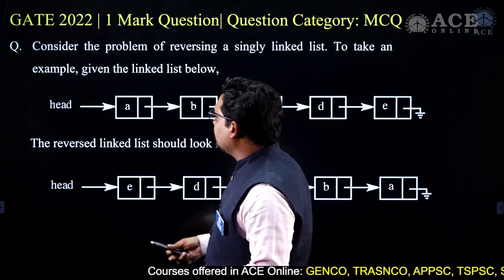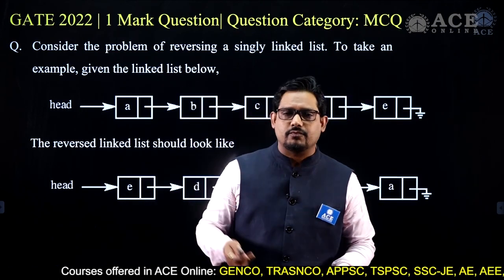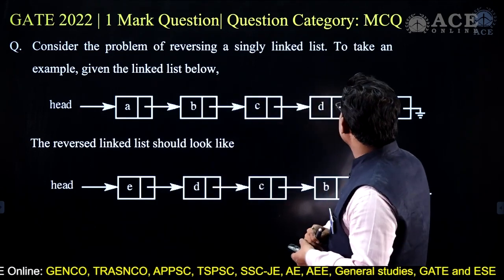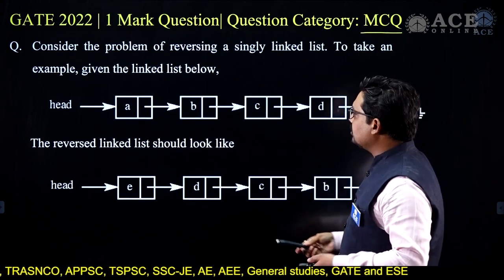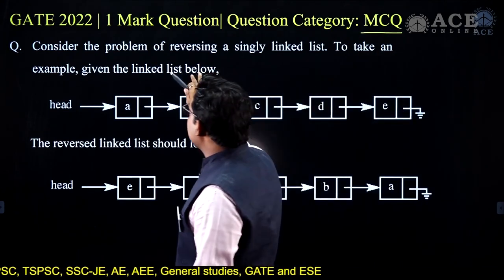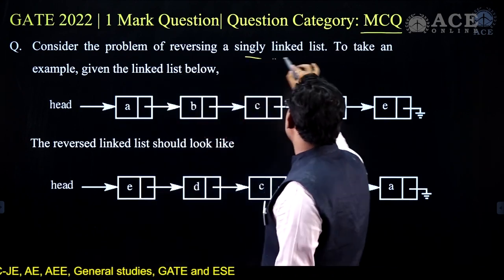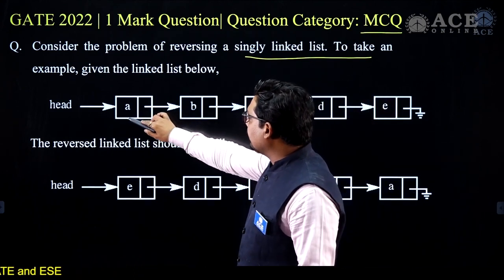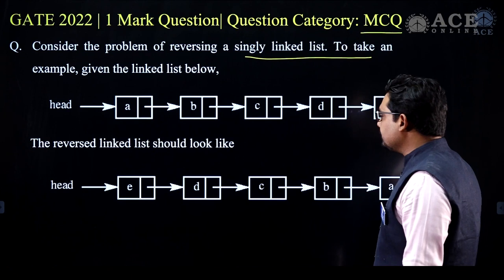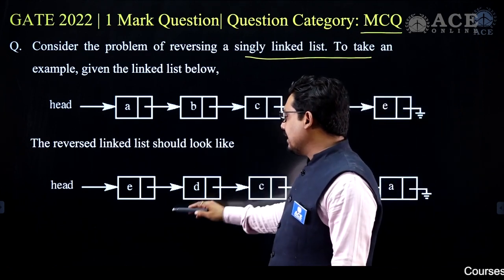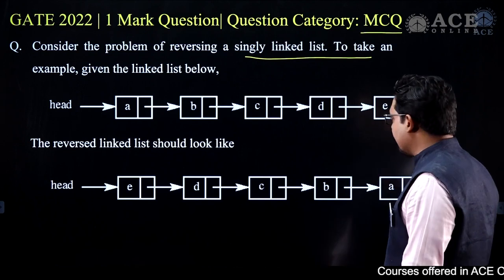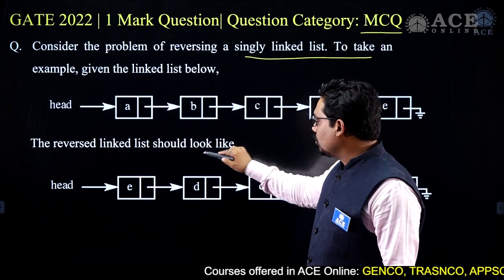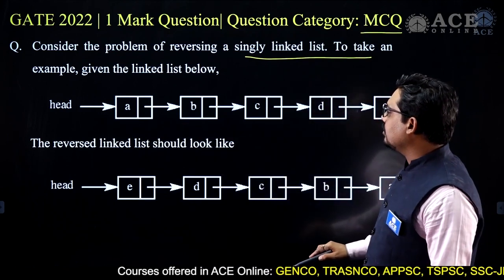Let's discuss the questions from data structure. This is the first question from data structure from 2022, a 1 mark question, and it is a multiple choice question, MCQ. Consider the problem of reversing a single linked list. To take an example, given the linked list below, where head is given to you: A, B, C, D, E, and we want to reverse the entire linked list to E, D, C, B, A. This is how the reversed linked list should look.